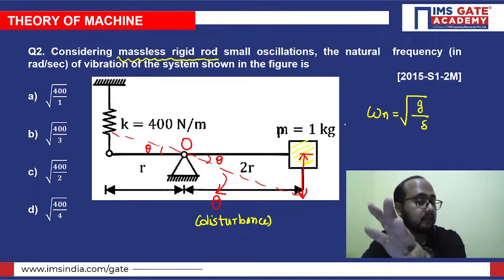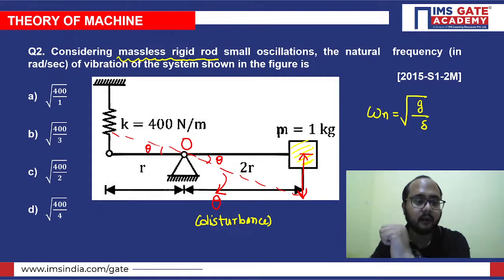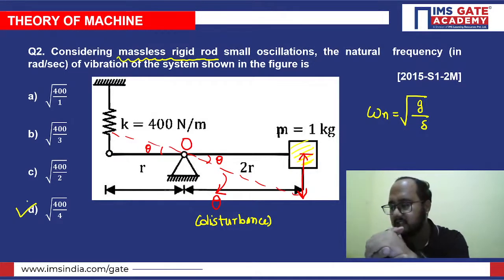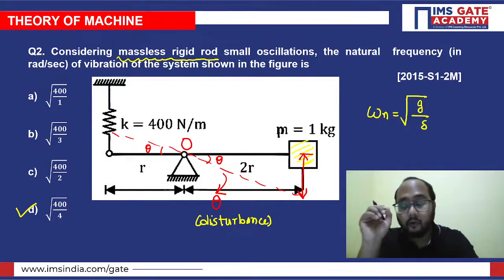I hope all of you are getting this answer only. So if you see, option D will be correct. Yes, Sanskar, you have the correct answer. You correctly said the answer will be D. 400 by 4.